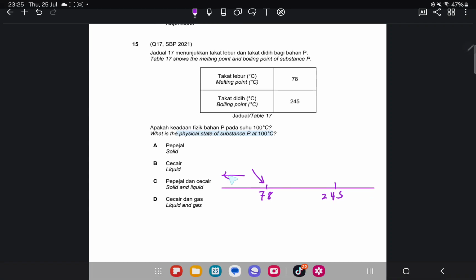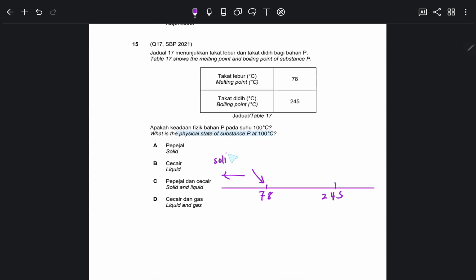So before 78, this is a solid, and after this it is liquid. And once it reaches 245, only after this it becomes gas. They ask at a temperature of 100, so the answer is obviously it is a liquid. So the correct answer is B.